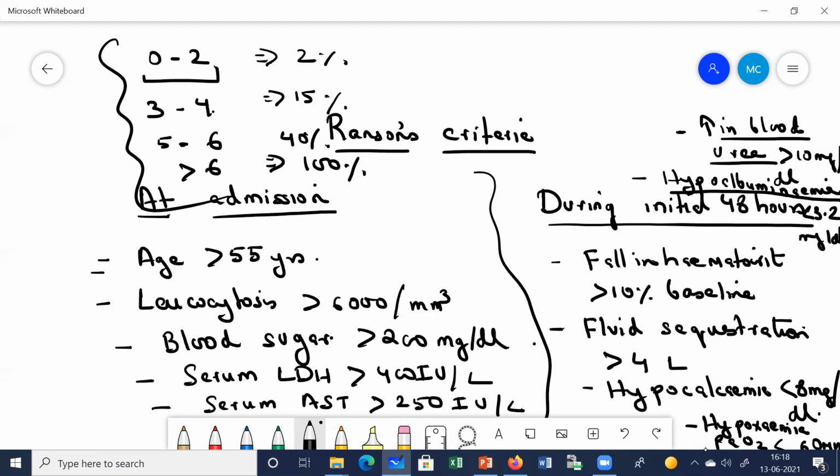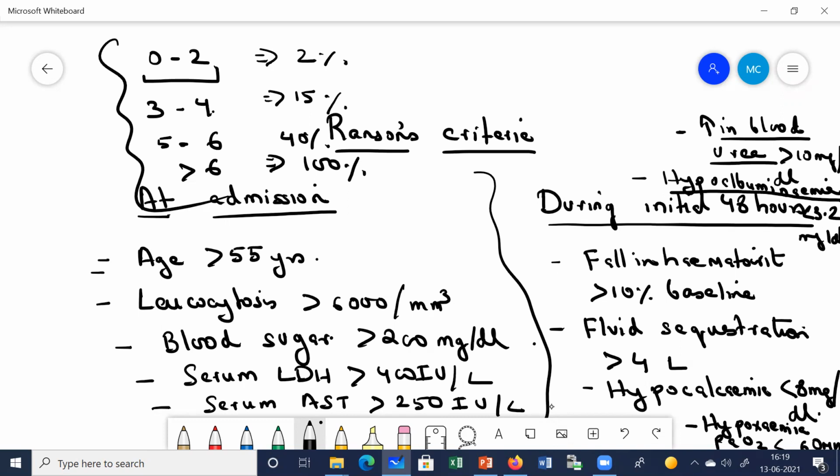Clear? So that is Ranson's criteria. Right, so these are the different criteria. Okay, so 1, 2, 3, 4, 5, 6, 7, 8, 9, 10, 11. Nearly 11 parameters are there. So each parameter is given one point, and accordingly we calculate the mortality risk.